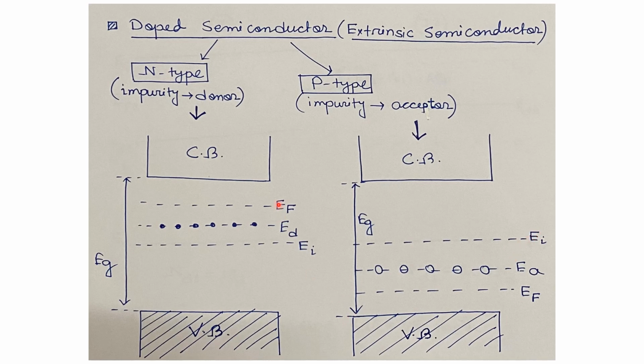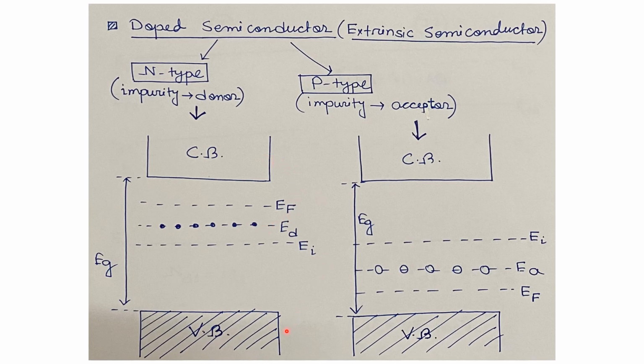If we see the band diagram of the n-type semiconductor, the donor energy level ED will lie above the intrinsic Fermi level Ei. At 0 Kelvin temperature, all the donors are in the unionized state, that is, all the donor levels are occupied with electrons. As temperature increases slightly, some of the donors get ionized and contribute electrons to the conduction band.